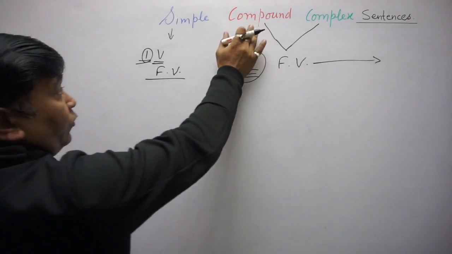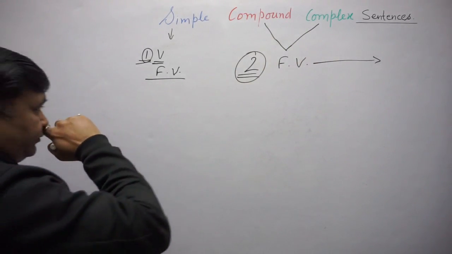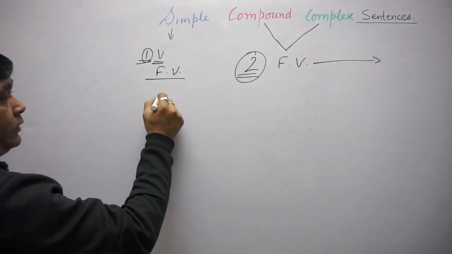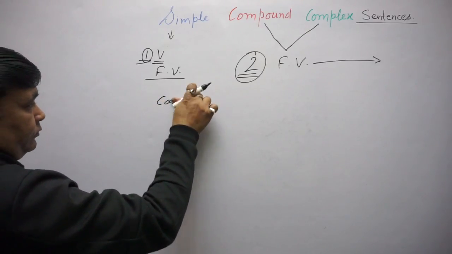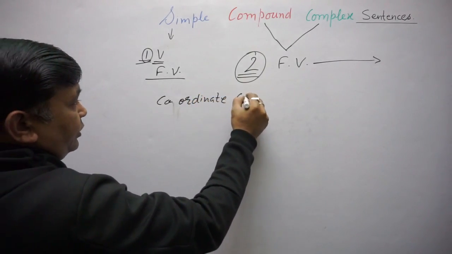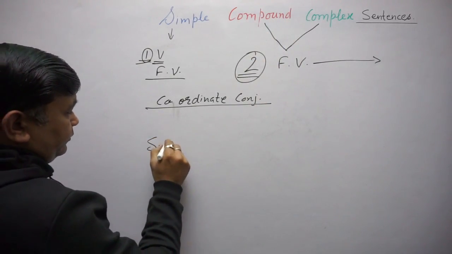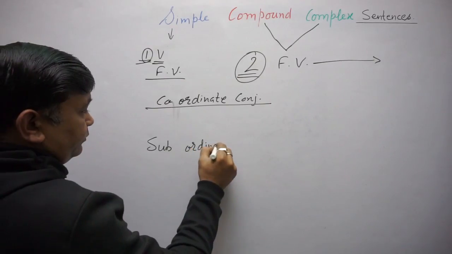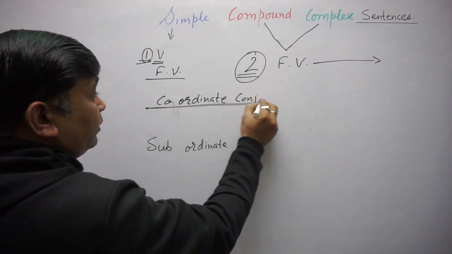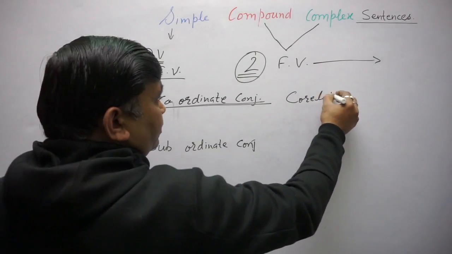So which sentences are compound and which sentences are complex? Let's see. Compound sentences take coordinate conjunctions, and complex sentences take subordinate conjunctions. In a compound sentence we may have correlative conjunctions also.